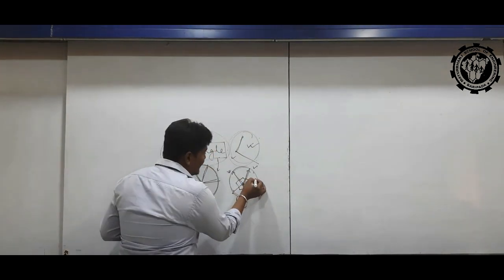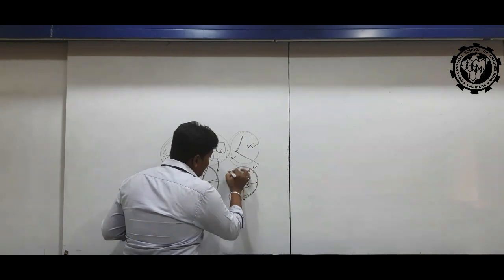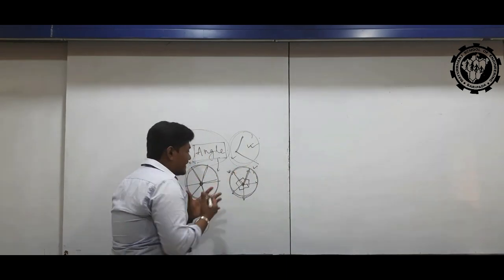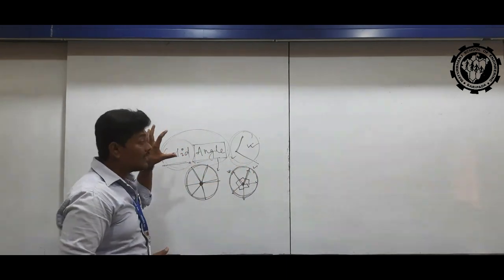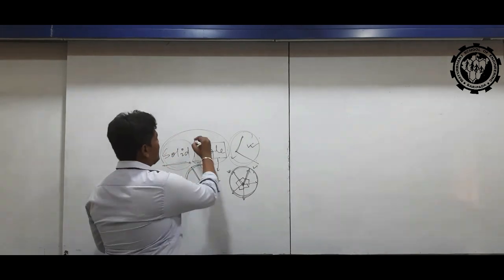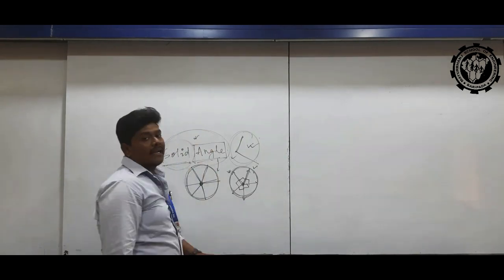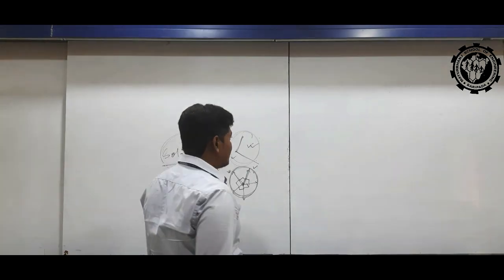After that, the angle we get from the light source is known as the solid angle. Is it clear?